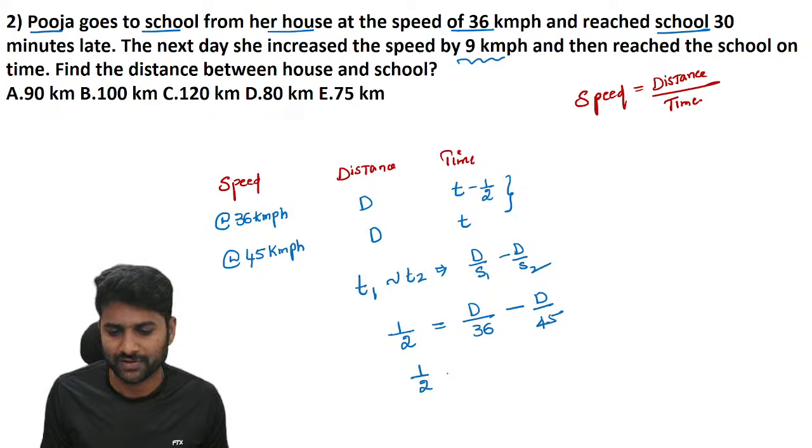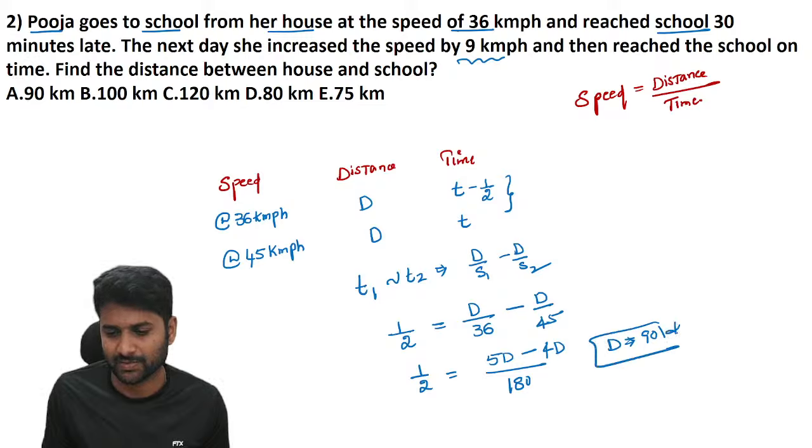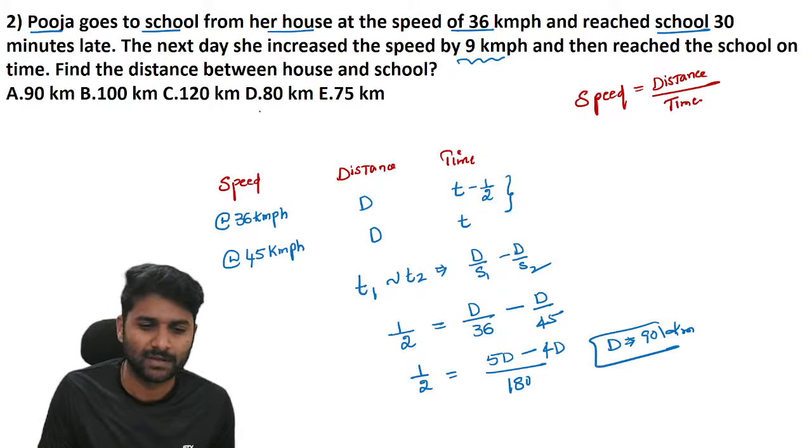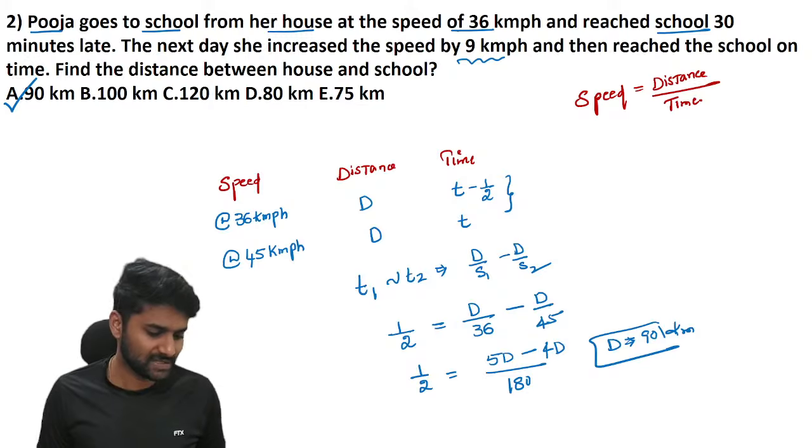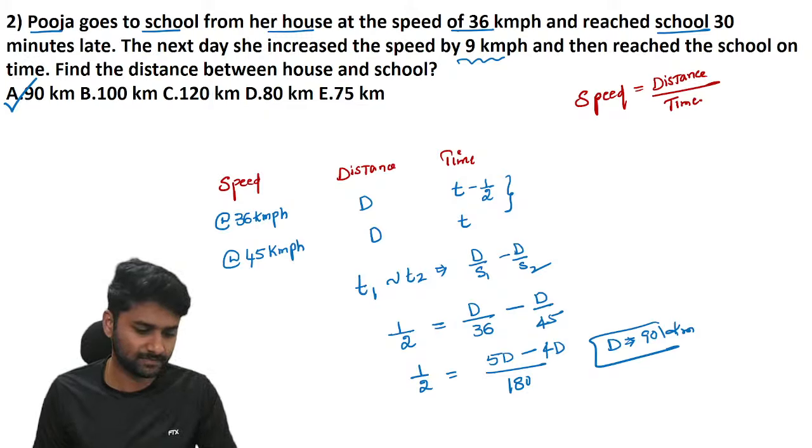Let's go for further simplification. LCM is 180. So 36 becomes 180 is 5 times, 45 becomes 180 is 4 times. So the respective value of distance is 90 kilometers. Hope it's clear. You can check once.